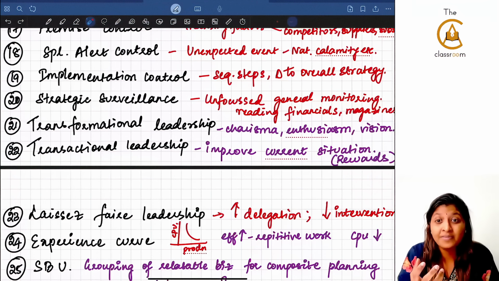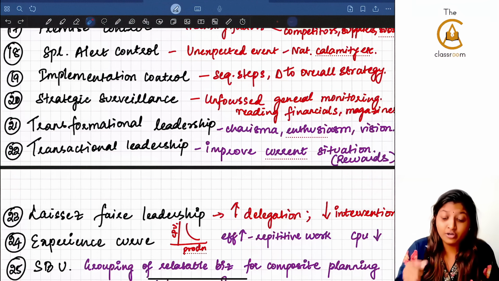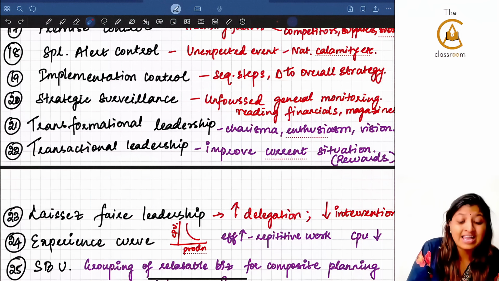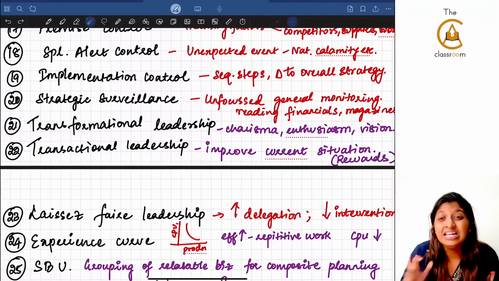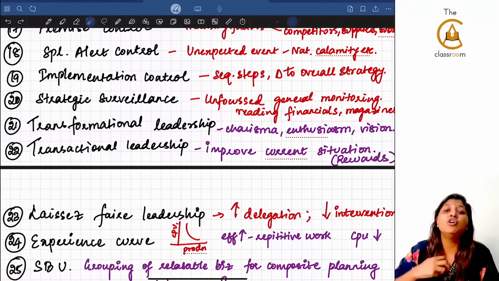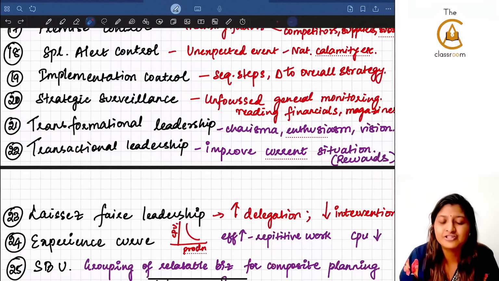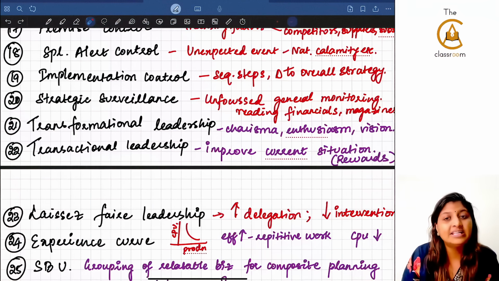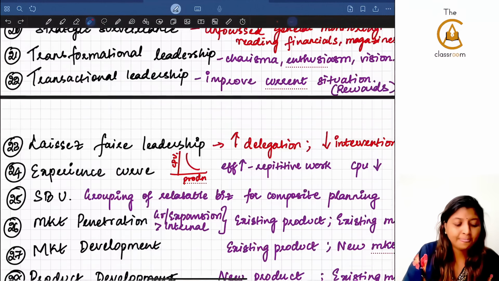Now you're doing something to get something in return. You're doing something for a reward. Reward is the key word where you have to say it is a transactional leadership. I am giving, so you are giving me something. That is transactional leadership. Usually it is done to improve the current situation. The key word can also be reward in the question.